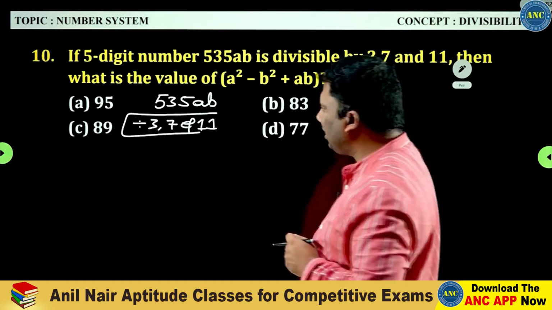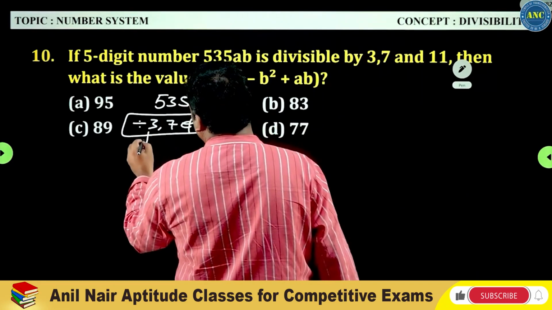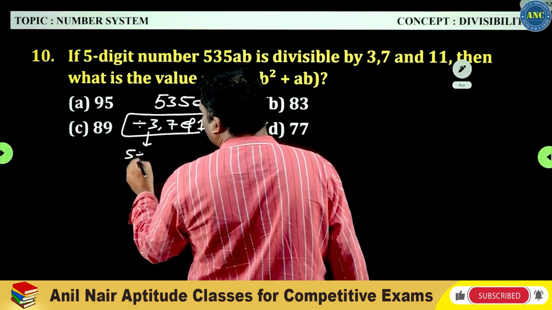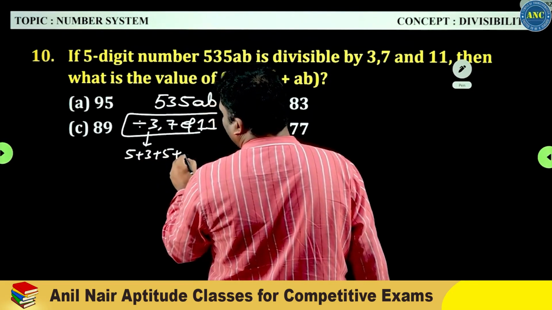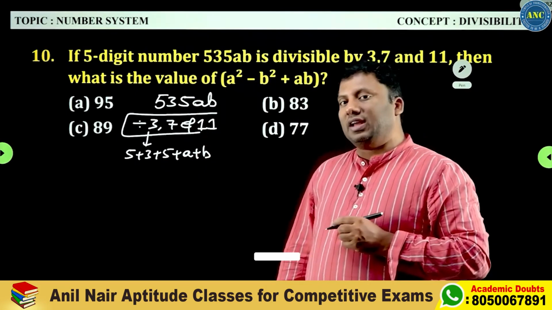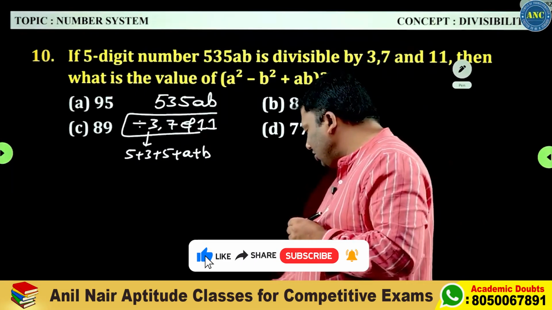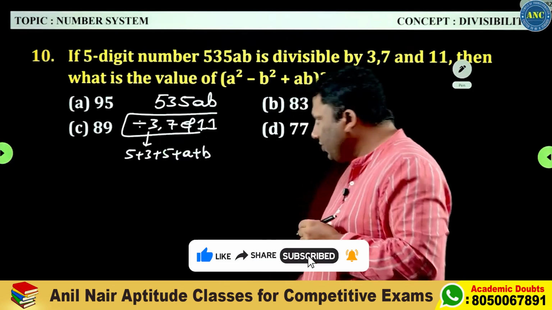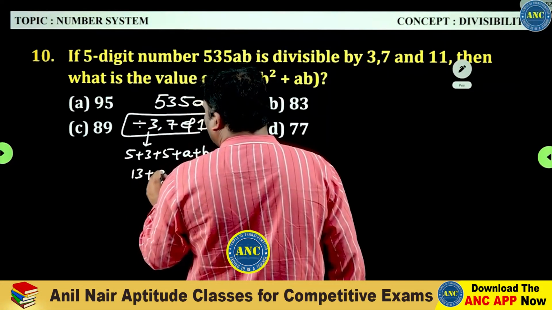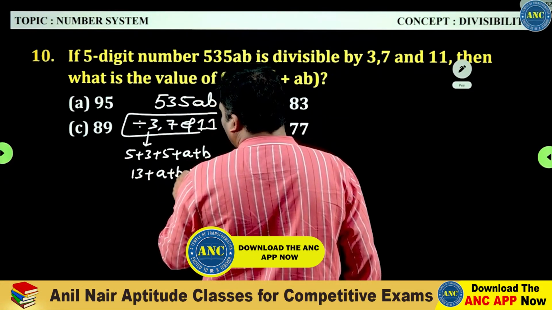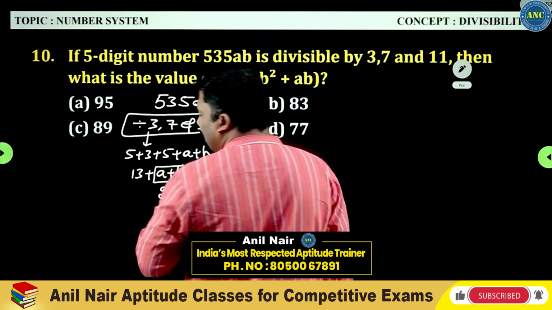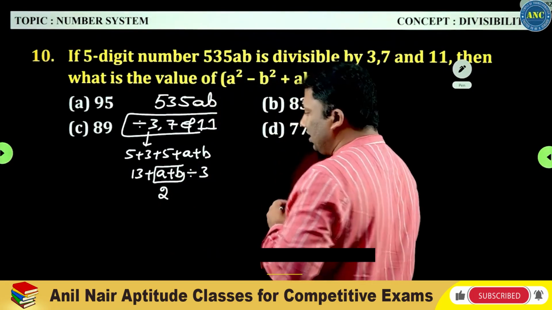What is the divisibility rule of 3? Sum of the digits should be divisible by 3. So 5 plus 3 plus 5 plus a plus b: 5 plus 3 is 8, 8 plus 5 is 13, and 13 plus a plus b should be divisible by 3. That means a plus b can be 2, 13 plus 2 is 15, right?